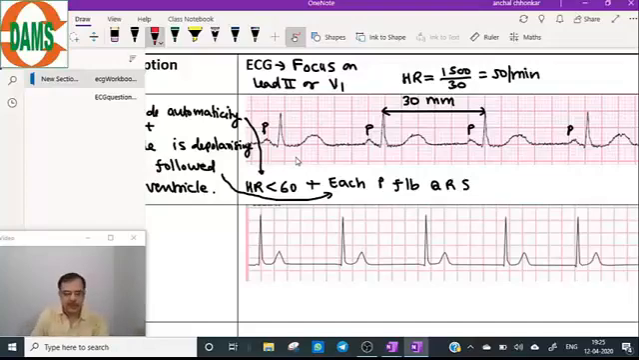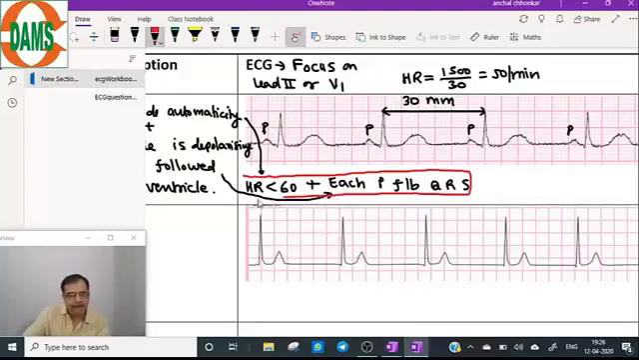Now moving on to the second arrhythmia. So the first arrhythmia is clear: heart rate less than 60 and each P followed by QRS. It is a case of sinus bradycardia. No other information will be needed to make a diagnosis. And what I will do, I will take this finding in a box. This is my diagnosis, sinus bradycardia. Now, the treatment we will do later on.